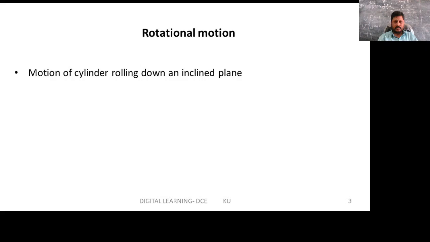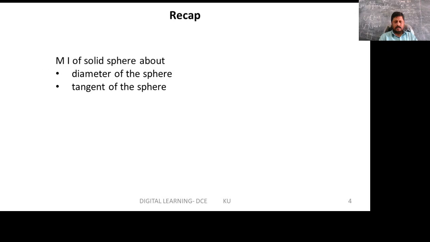In this session, I am talking on the motion of a cylinder rolling down an inclined plane in rotational motion. For this, we need some of the basic definitions which were discussed in the previous classes, like moment of inertia of a solid sphere about the diameter of the sphere and tangent of the sphere.